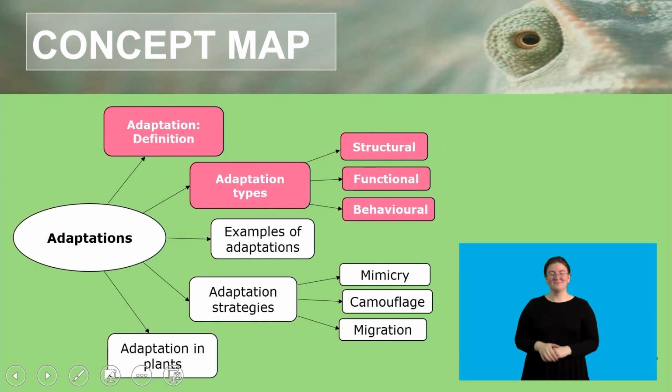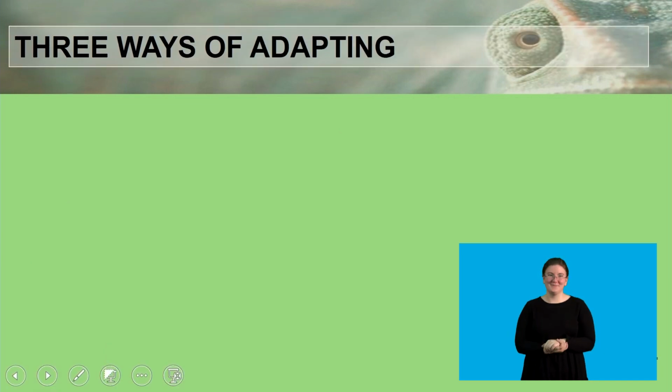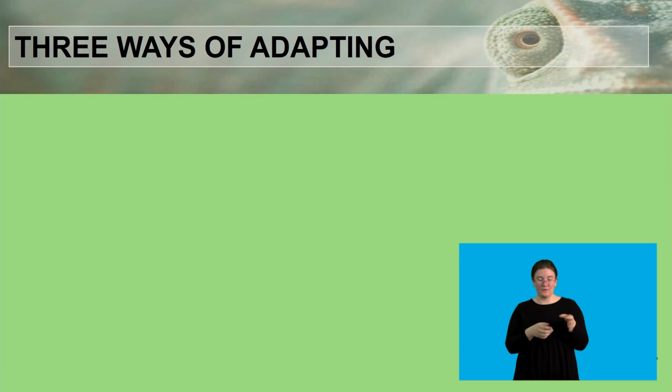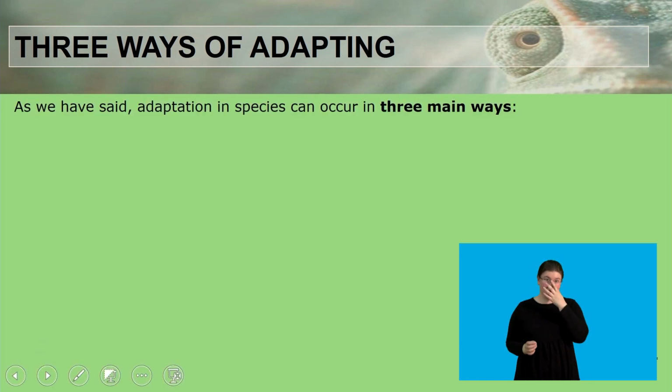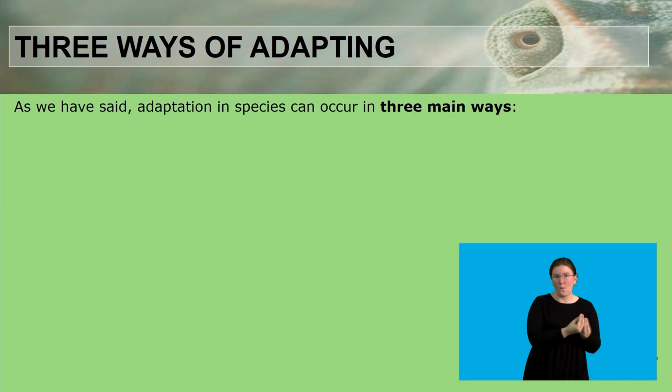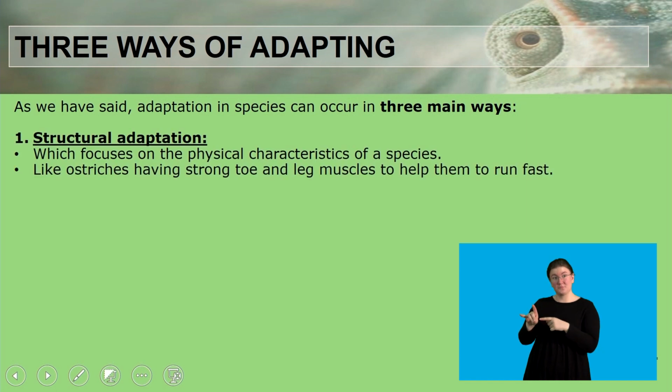Next, we are going to be looking at adaptation types, focusing on the three types, namely the structural, functional, and behavioral adaptations. So these are the three ways in which living organisms can adapt to an environment. As we have said, adaptation in species can occur in three ways.